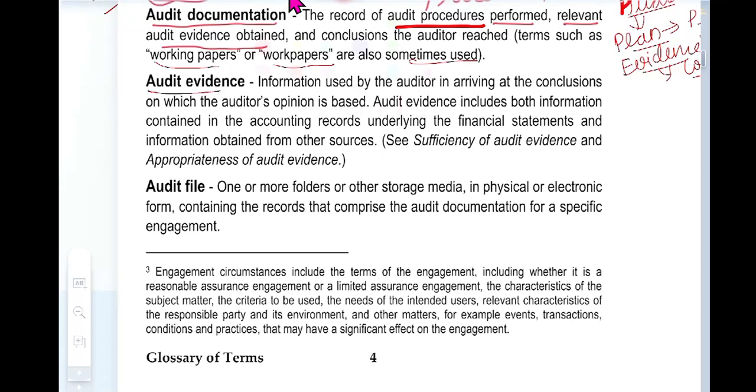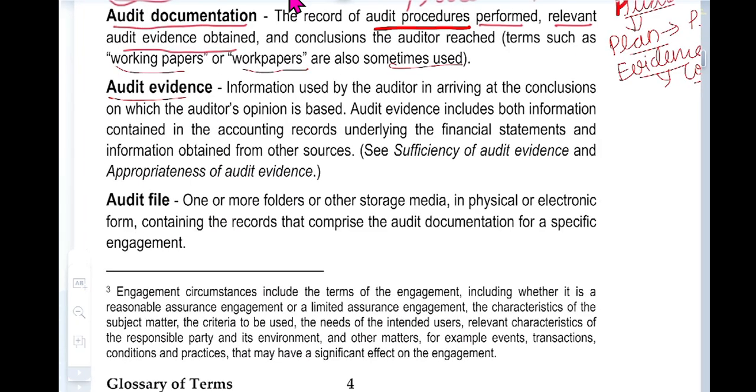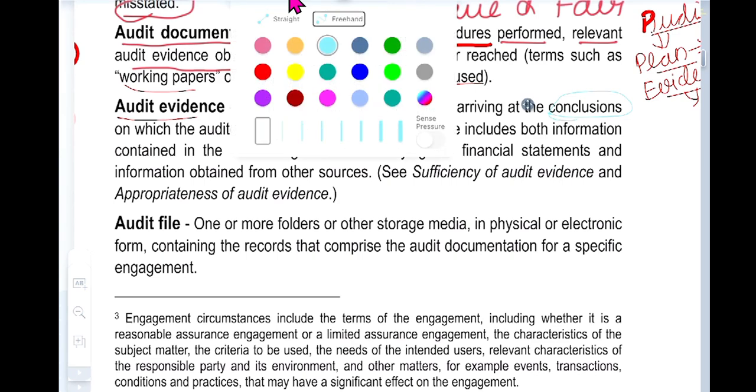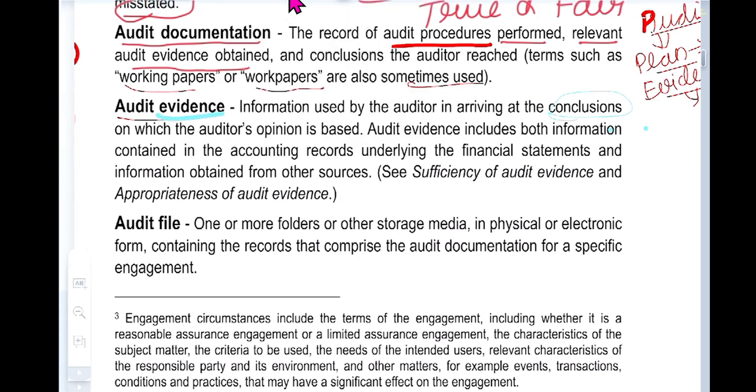Audit evidence: something used by the auditor in arriving at a conclusion. So, the same audit documentation, he said, the audit evidence, is something he needs to conclude. For that conclusion he needs to draw, he needs some evidence. That evidence is audit evidence.